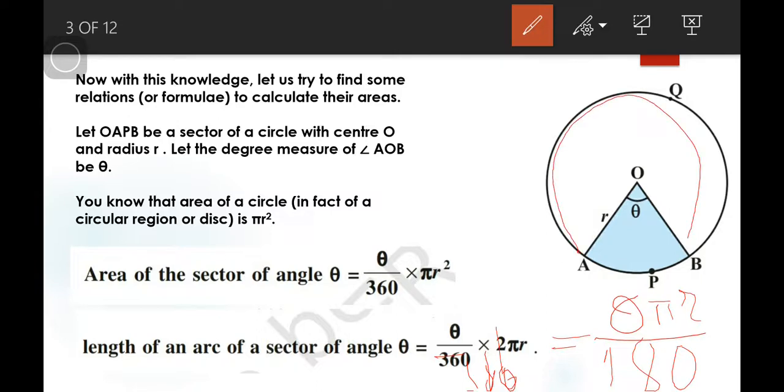How can we find the measure sector? Easily. We have the area of the minor sector and the total area is pi r square. Just subtracting this area from the area of the circular region, we can find the measure sector.